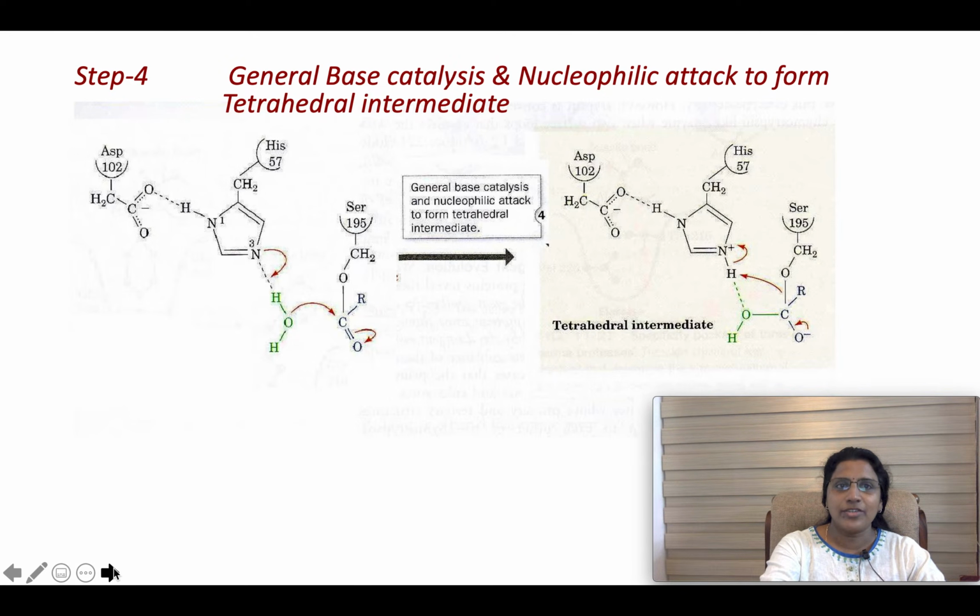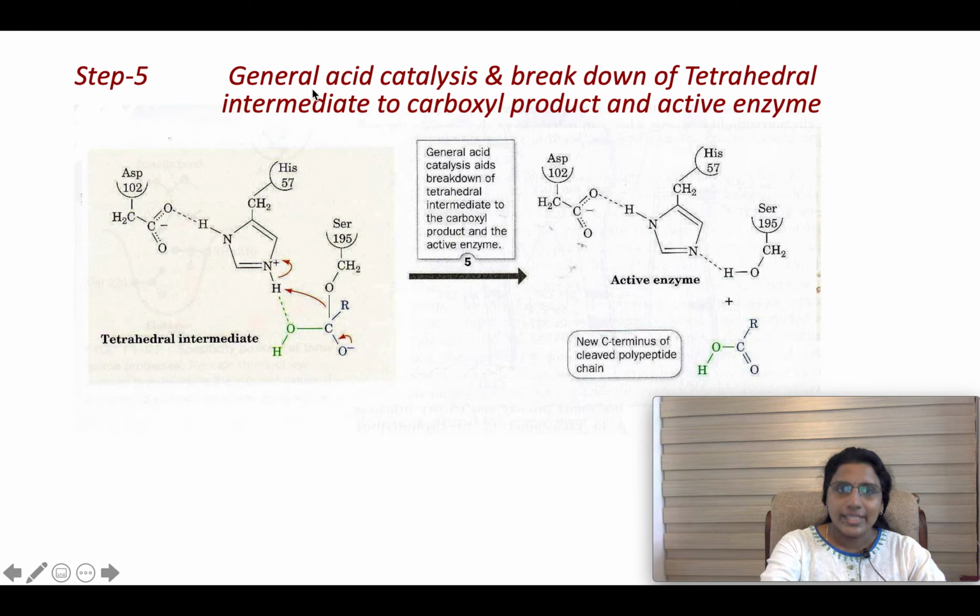And in the final step, you can see general acid catalysis and breakdown of the tetrahedral intermediate to the carboxyl product and active enzyme. So histidine 57, which acts as an acid, that means it donates a proton, and this H plus goes here and forms serine CH2OH.